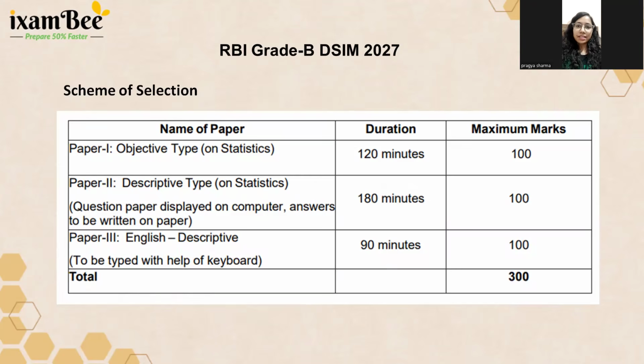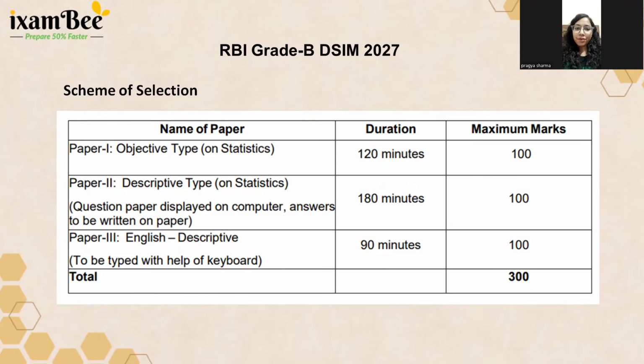They set certain criteria like marks criteria, and you have to satisfy them. Phase 1 is paper 1, which is objective statistics, in which the question paper will be displayed on the screen and you have to choose the right option. They give you four options like a simple MCQ paper.